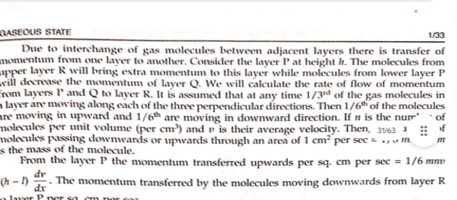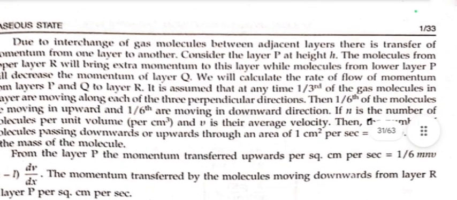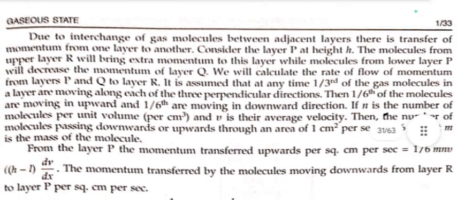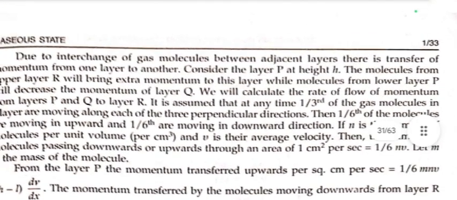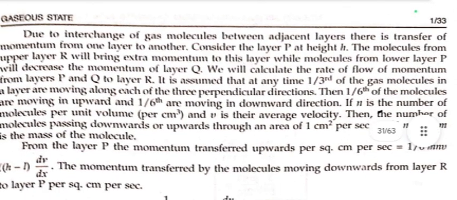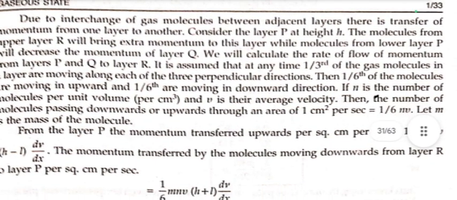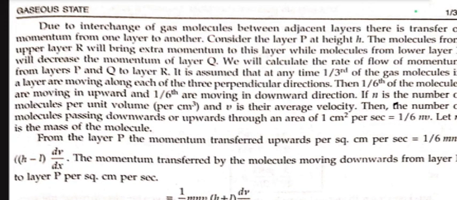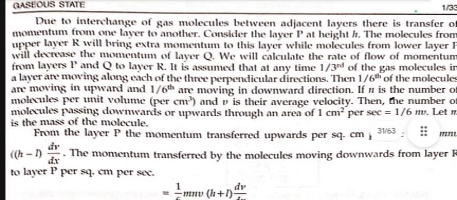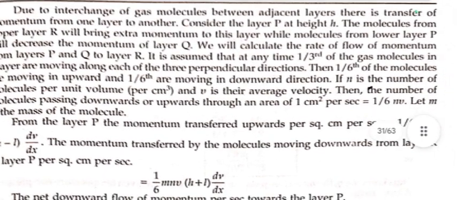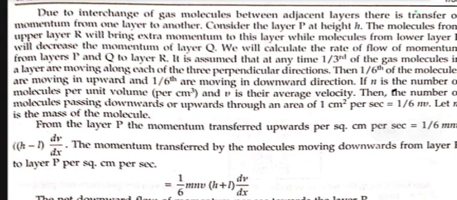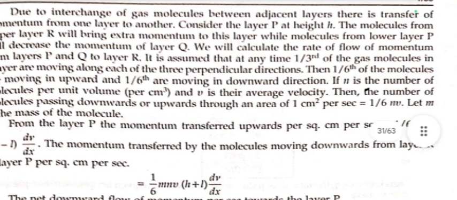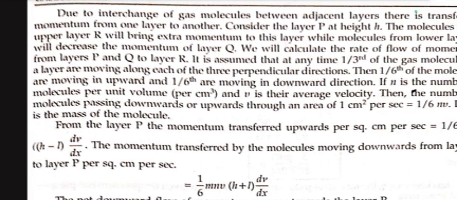Consider the layer P at height h. The molecules from the upper layer R will bring extra momentum to this layer, while molecules from the lower layer Q will decrease the momentum of the layer. We will calculate the rate of flow of momentum from layers P and Q to layer R. It is assumed that at any time 1/3 of the gas molecules in a layer are moving along each of the three perpendicular directions. Then 1/6 of the molecules are moving in the upward and 1/6 are moving in the downward direction.